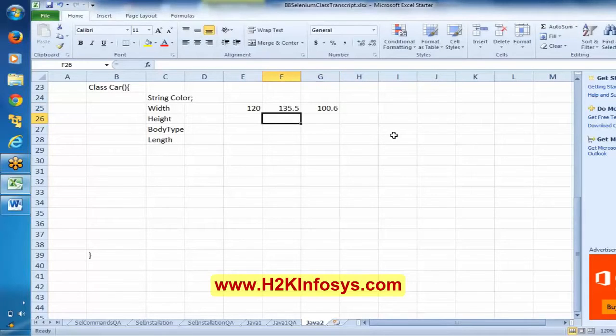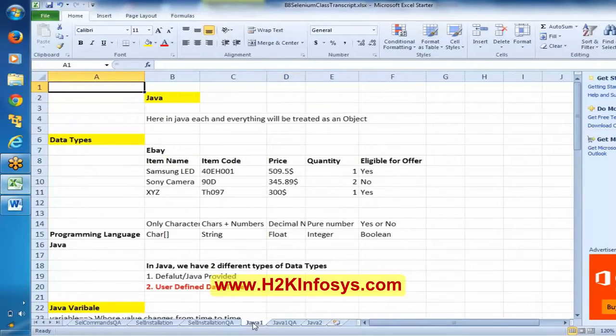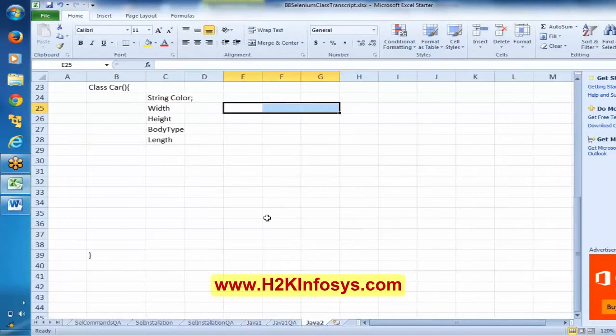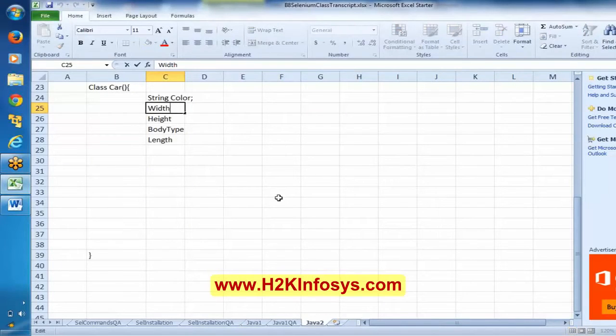If I want to represent this kind of information, which data type do I have to use? I said that if you have any fractional numbers, we have to use float. So to represent this width in a Java program, I'm going to use float width.